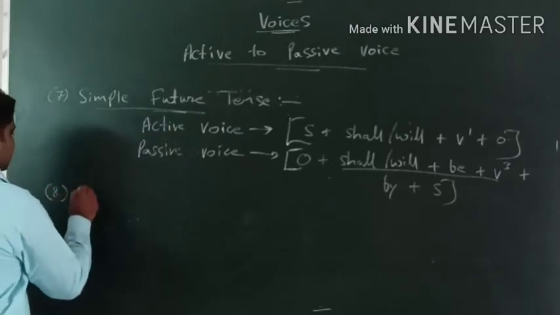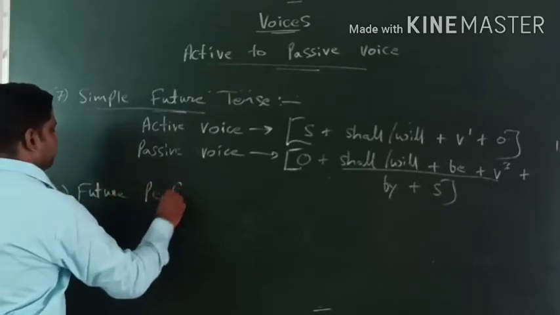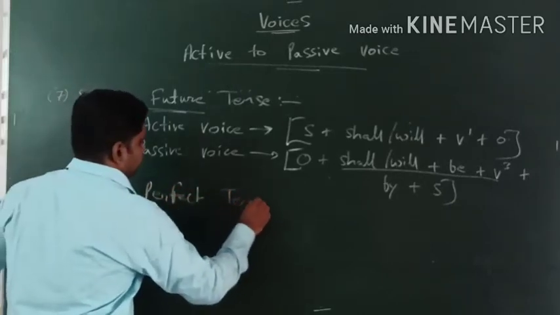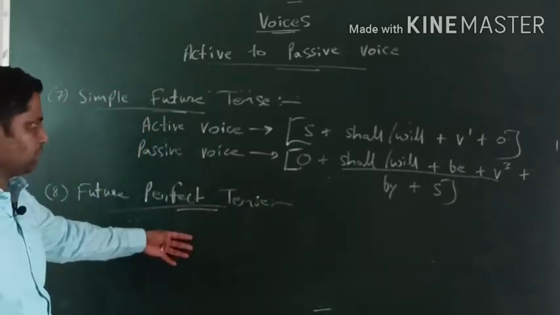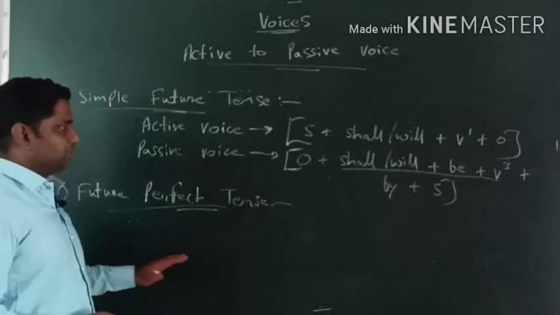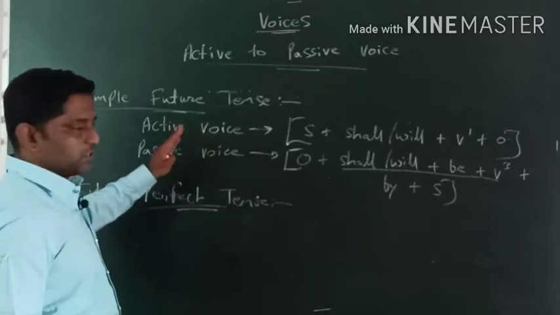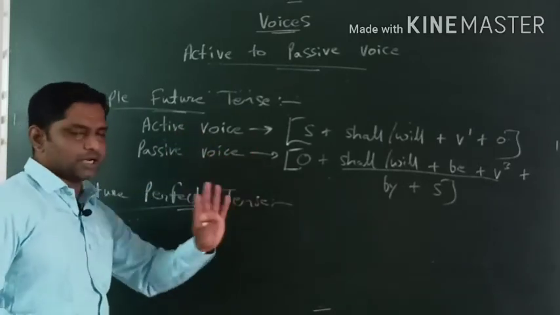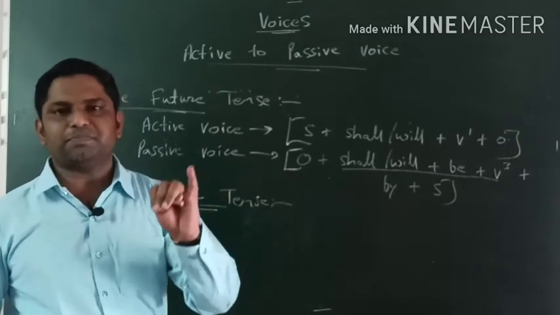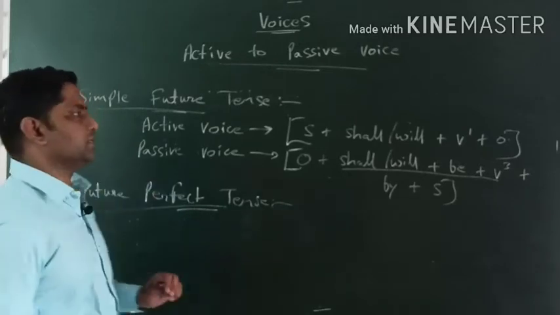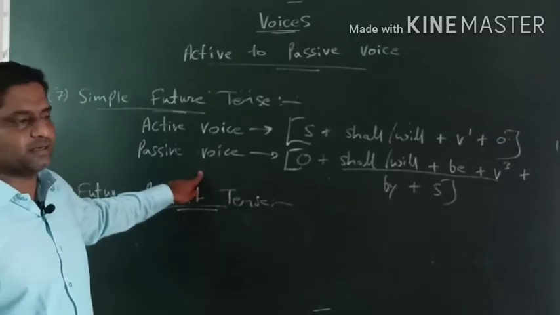This would be last. That's called future perfect tense. Future perfect tense would definitely happen for active or passive voice. We can make it active to passive, especially for future perfect, but we cannot do it especially for future continuous tense. Already remember four tenses, right? Future continuous tense, present perfect continuous tense, past perfect continuous tense and future perfect continuous tense. These four tenses we do not convert active to passive and passive to active.